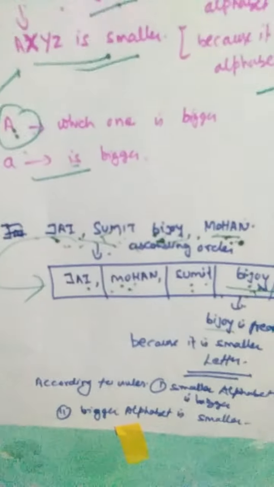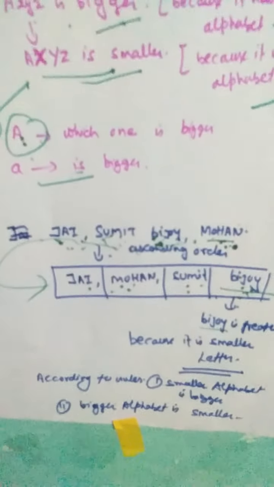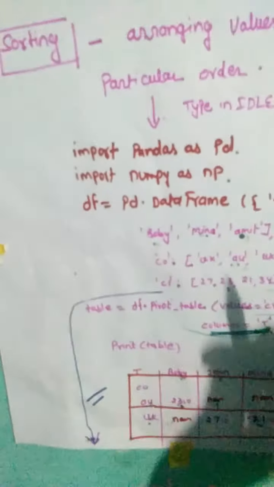So this is the alphabetical order, and this is the basic concept of string comparison: a small alphabet is bigger and a capital alphabet is smaller. Now let's see the concept of sorting. Sorting arranges values in a particular order. Particular order means values are arranged in a systematic order. We can understand it through a simple program.